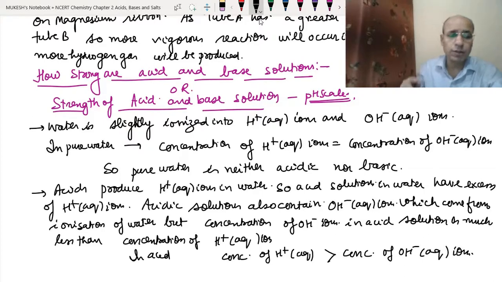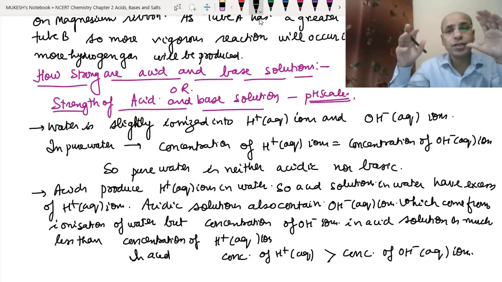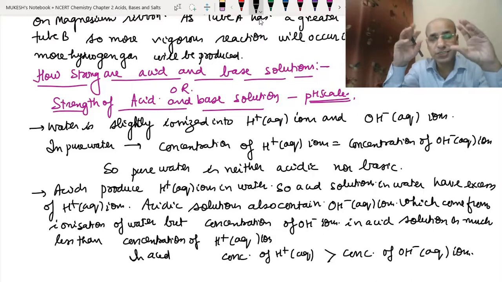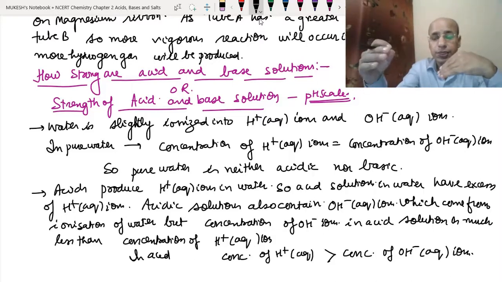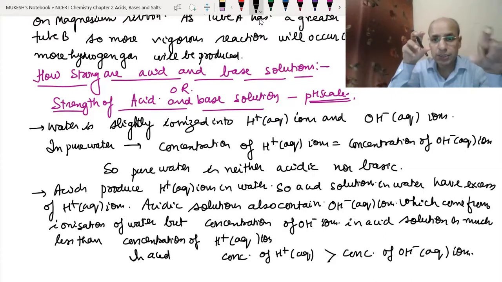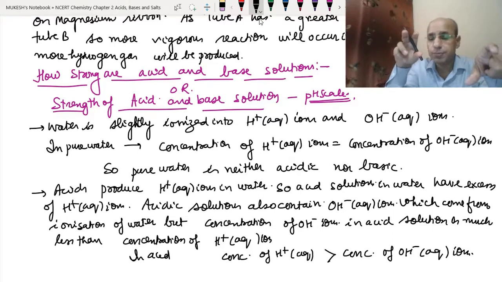Now comes the base. When we dissolve a base into water, the base produces hydroxide ions. Hydroxide ions are already present in water because of the dissociation of water, so the total number of hydroxide ions becomes more. The basic solution also contains hydrogen ions coming from the ionization of water, but their concentration will be much less than the concentration of hydroxide ions, so the solution is basic.